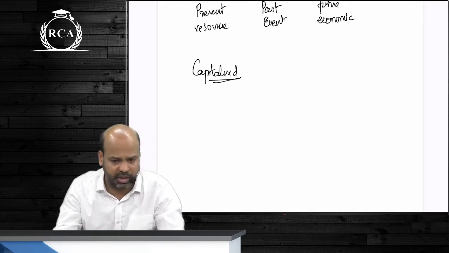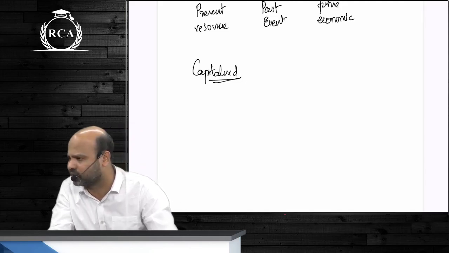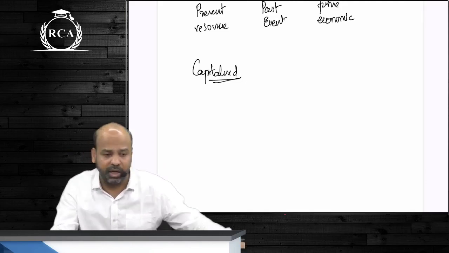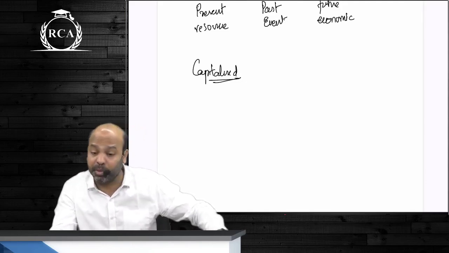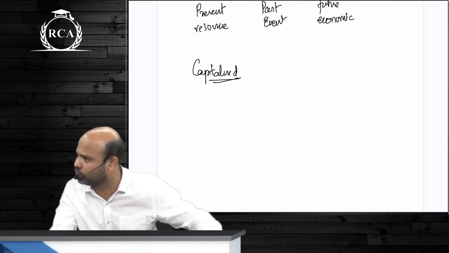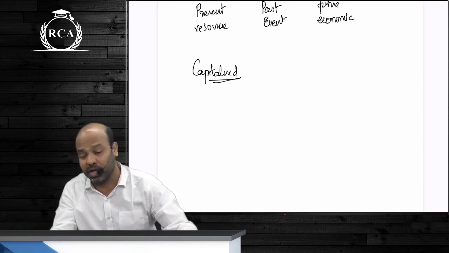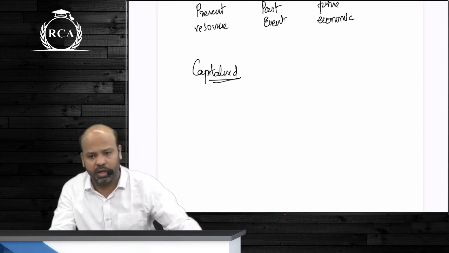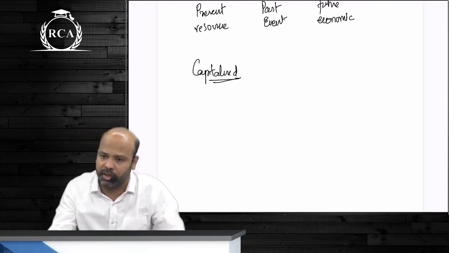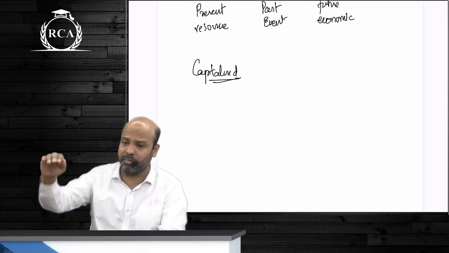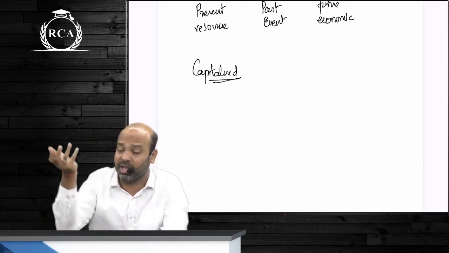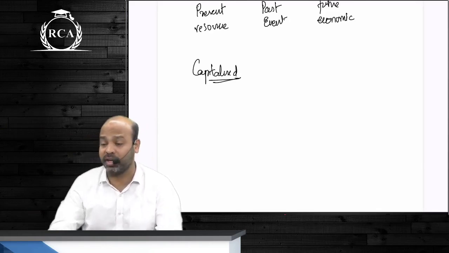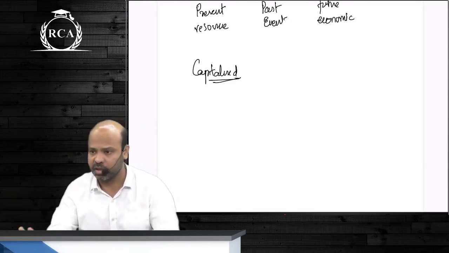Advertisement expenditure, guys, the other one was employee training expenditure. What will you do with that? Transfer it to profit and loss account. If there's any amount of brand promotion that you're doing, beta, what will you do? Transfer it to P&L account. Any amount of incorporation expenditure that you're incurring, transfer it to P&L. Incorporation expenditure also, beta, might give you future economic benefits, but that is not a resource within the control of the entity. You will not go and tell someone that I want to sell this today.